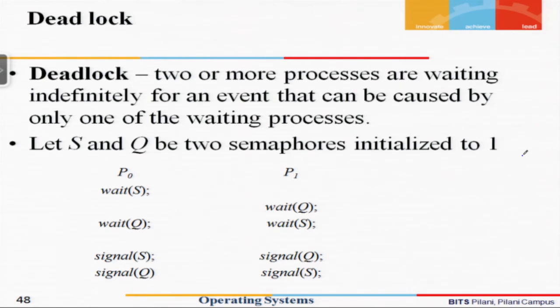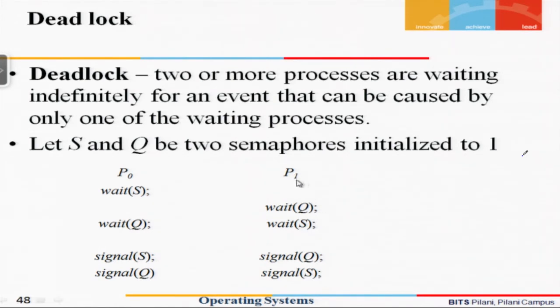So at this point of time we can see that the value of S is 0 and the value of Q is 0. Now if P1 tries to execute wait S, the value of S is going to become -1.